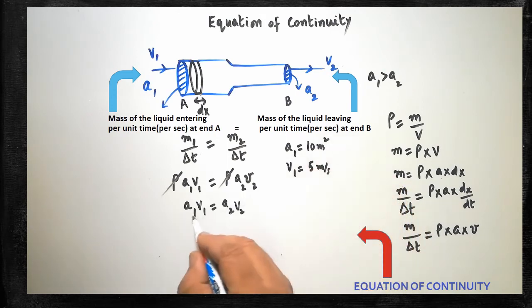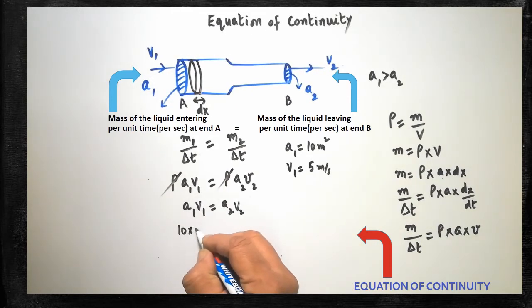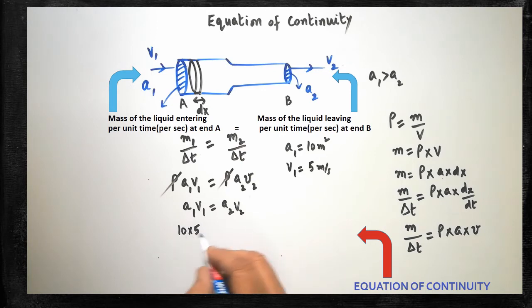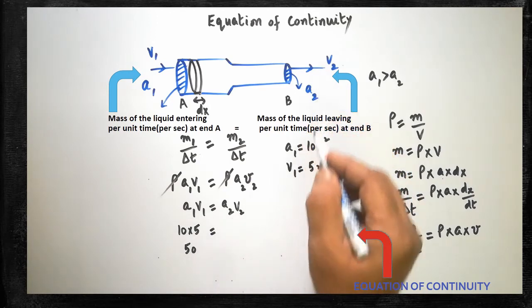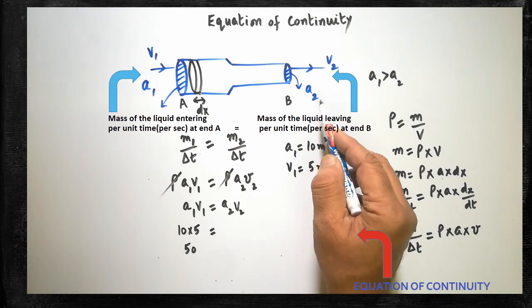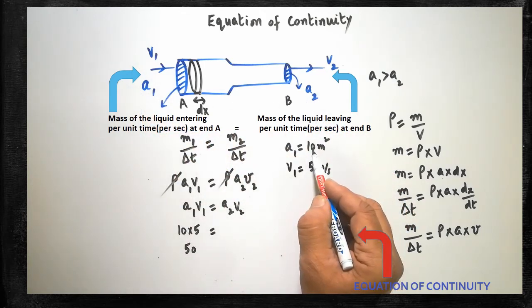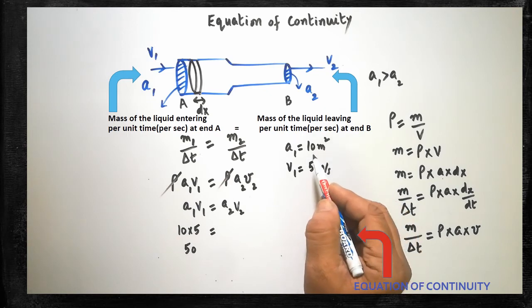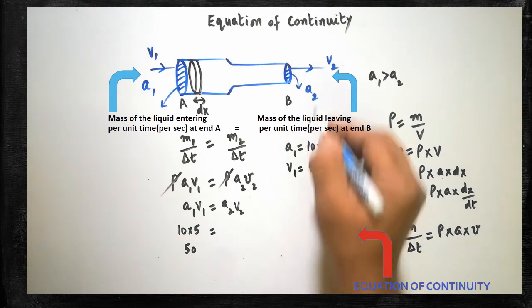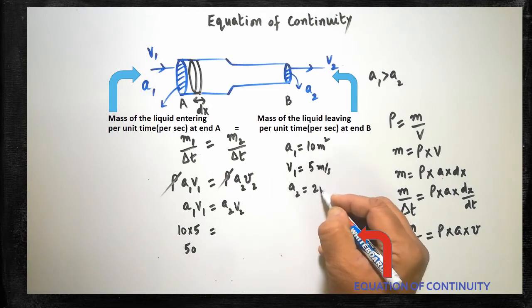Multiply the values in the formula, 10 into 5, that gives you 50. That should be equal to A2. What is A2? The area of cross section here. Tell me whether the area of cross section is lesser compared to A1 or not. So now the area of cross section must be reduced. Let us imagine it is 2. Here A2 can be taken as 2 meter square.